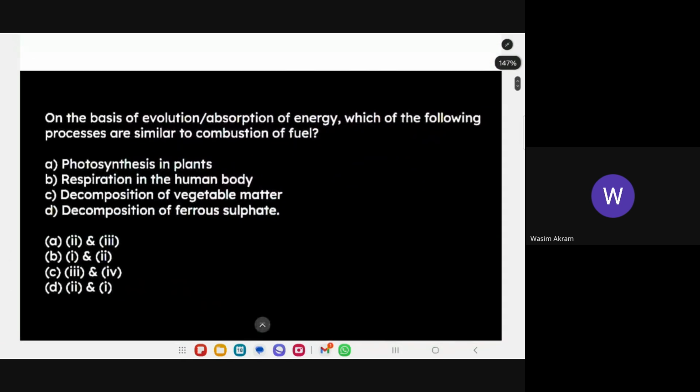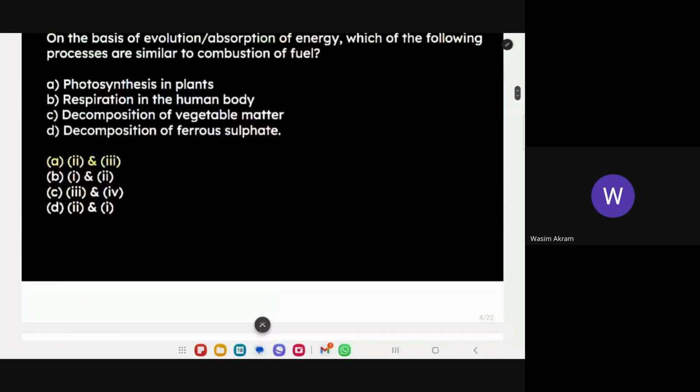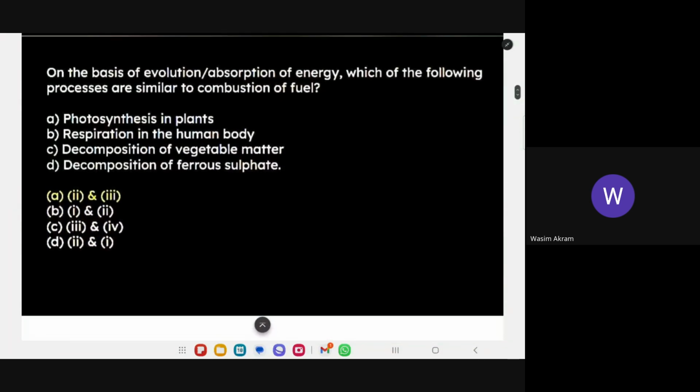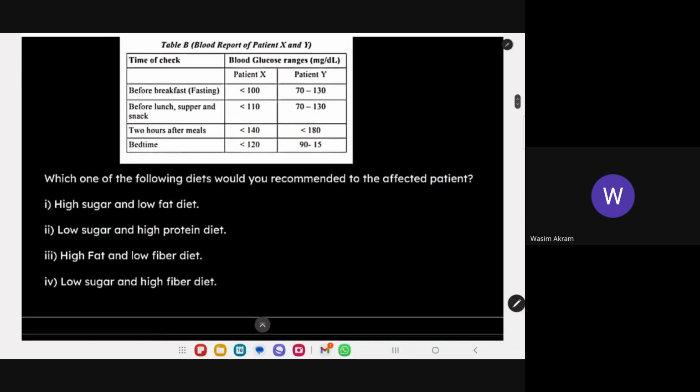Yes. 2 and 3. You also told that one. I told 1 and 2. You said 1 and 2. Okay, so what is the correct answer? 2 and 3. Respiration in the human body and decomposition of vegetable matter. Okay, that will be one type of question.